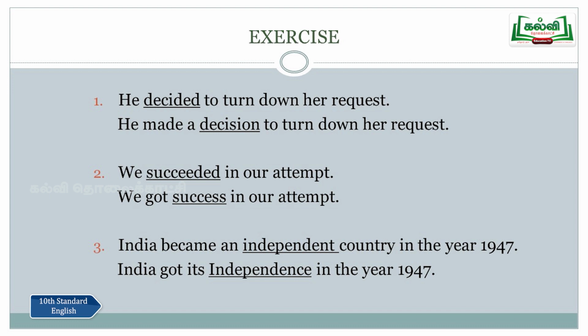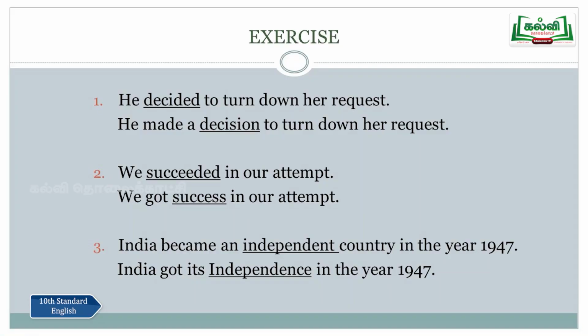Decided, that's a verb. And now the word decided is underlined. So it has to be changed into its noun form. And while changing it into its noun form, the sentence should be rewritten correctly. So when you change decide into decision, the sentence should also be modified slightly to give the correct meaning. So he made a decision to turn down her request. You cannot just change it as it is. He decision, that's completely wrong usage and wrong sentence formation also. So he decided becomes he made a decision.